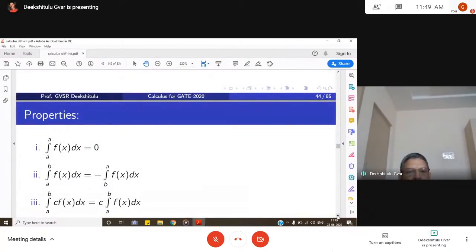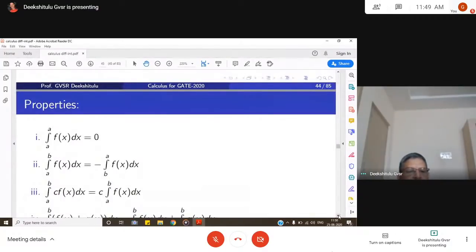Some important rules of definite integration. Integral a to a f of x dx is equal to 0. You know that. Integral a to b f of x dx, if you interchange the limits, becomes minus integral b to a. That means whenever you change the upper limit and lower limit, there will be a change of sign. That is the way we have to remember that.